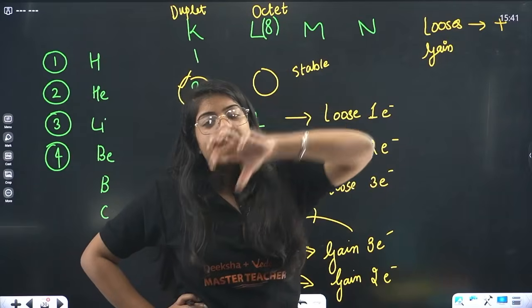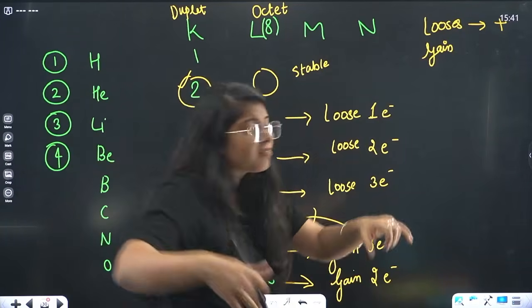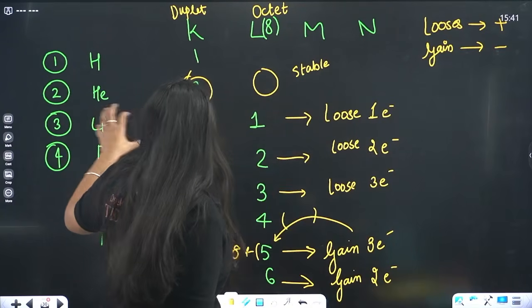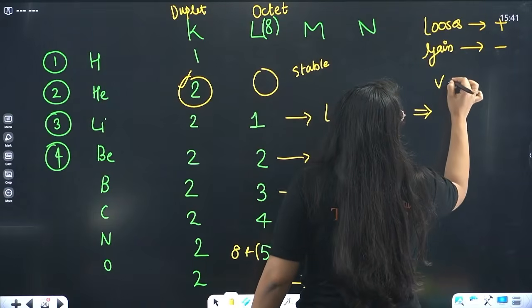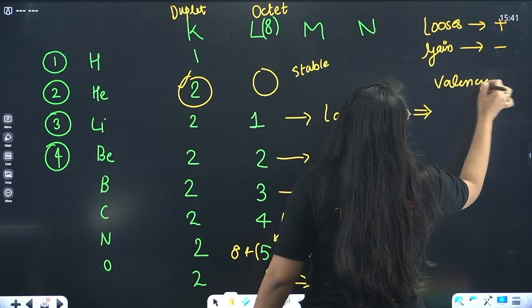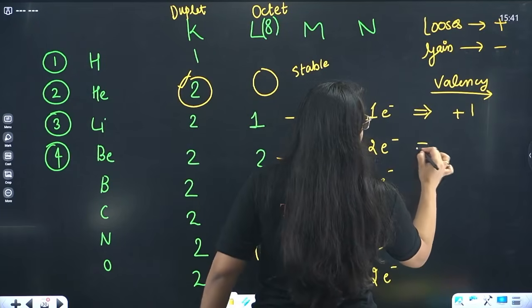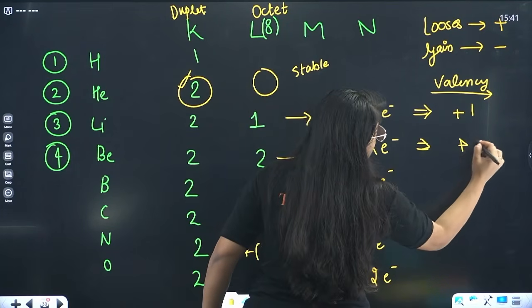It was neutral, negative charge went out, so the atom became excess positive. Gaining, it will become negative. So the valency of lithium is +1. The valency of beryllium, now it is losing 2 electrons, so +2.